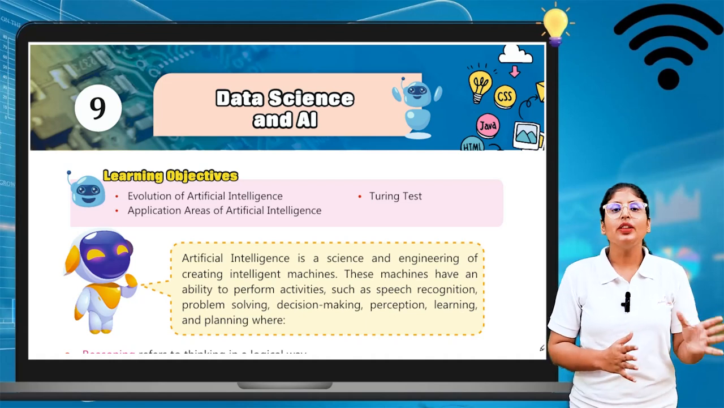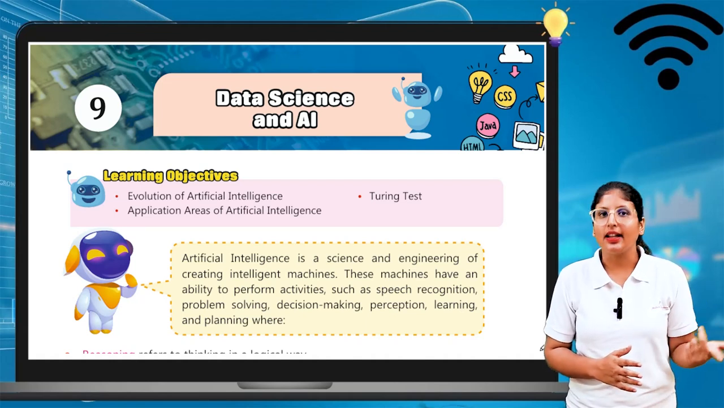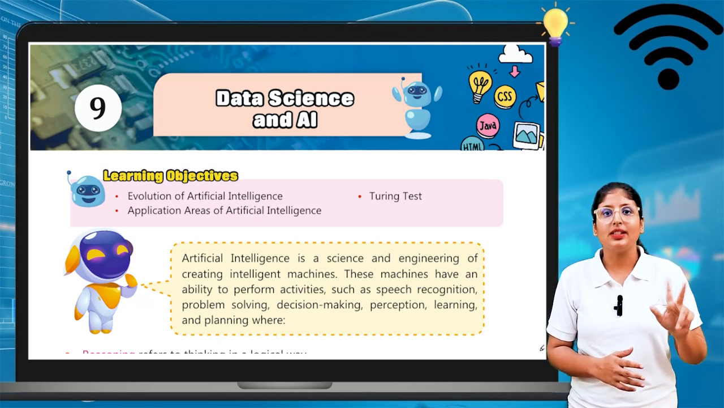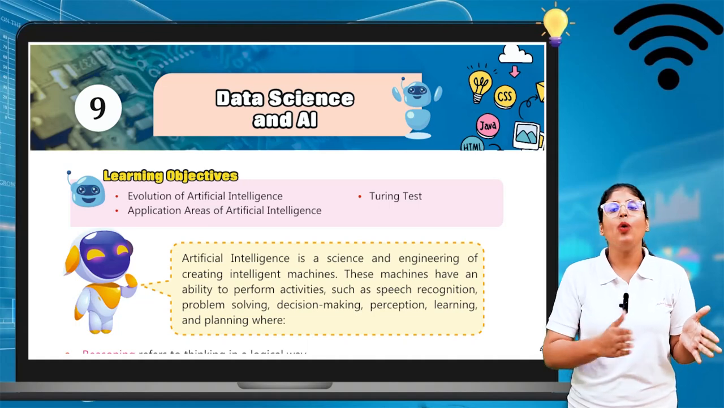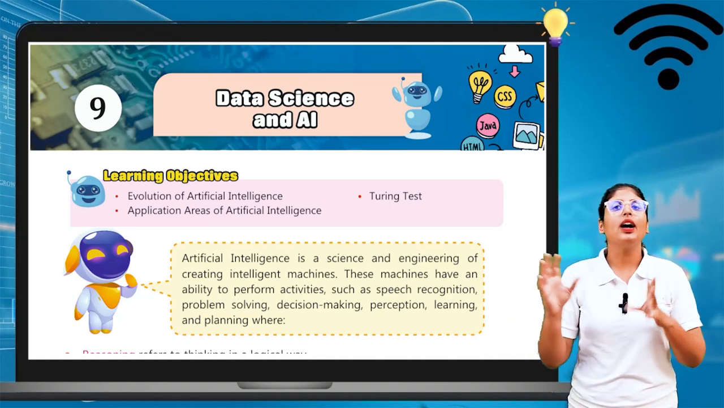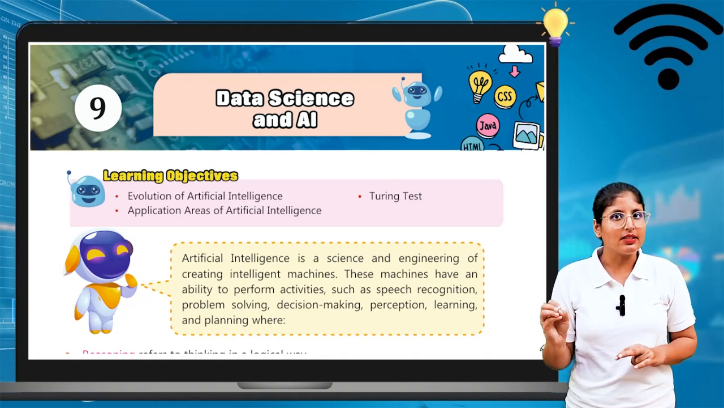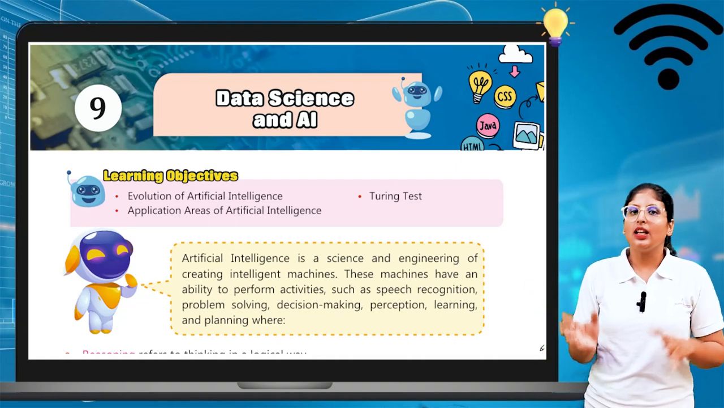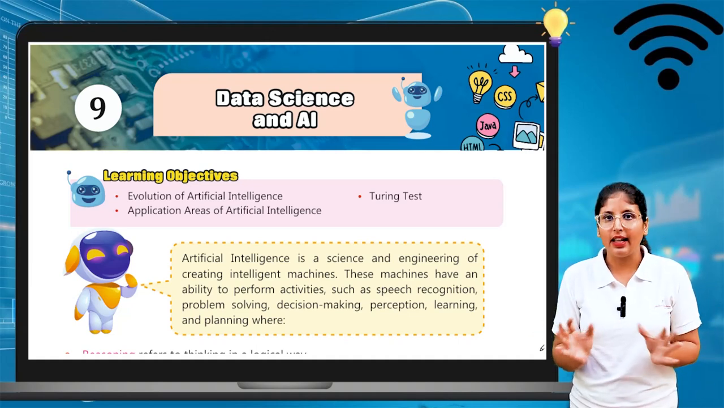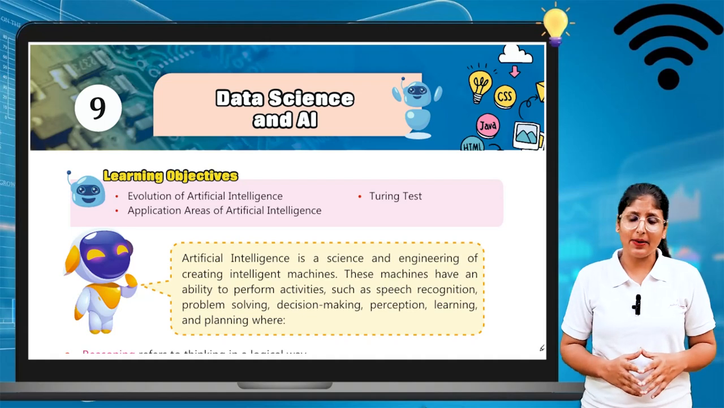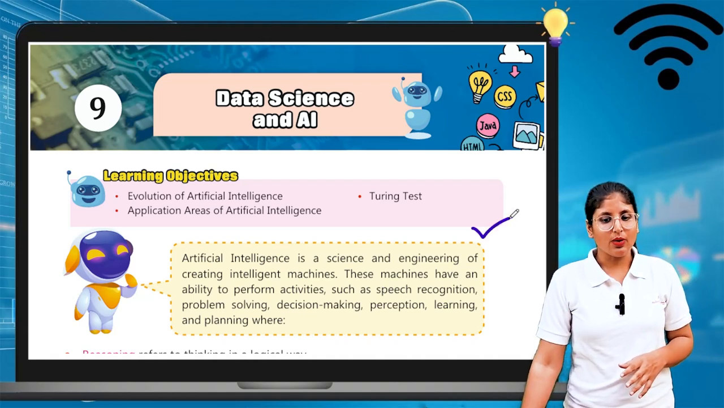In this chapter we will see what is data science and what is AI. We will see both of these things, and we will see how nowadays AI is very popular. What is AI, how we categorize AI, what is data science, what are the components of data science. So we will see data science and AI in detail. Okay, so let's start this class.